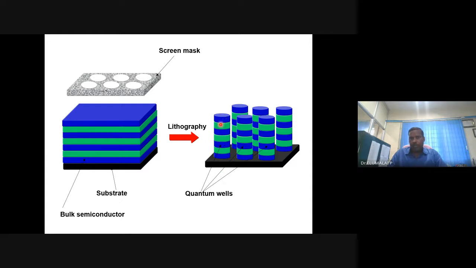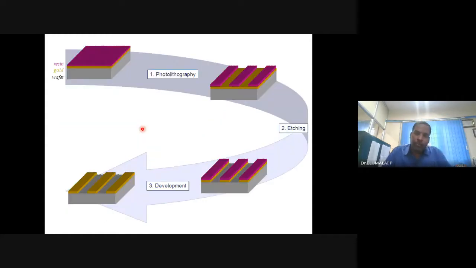Okay, so a kind of quantum wells is possible to make using photolithography or electron beam lithography or ion beam lithography. So many materials, not only gold, silver, platinum, polymers, carbon materials, oxides, you name any material, it is possible to make.